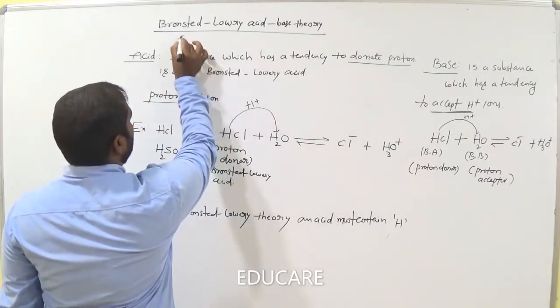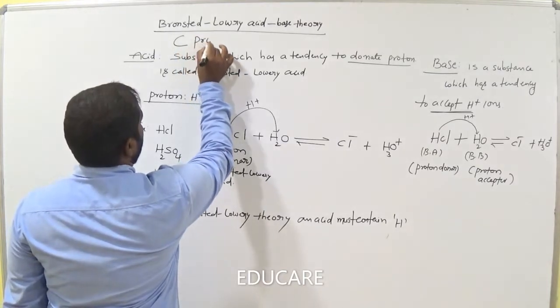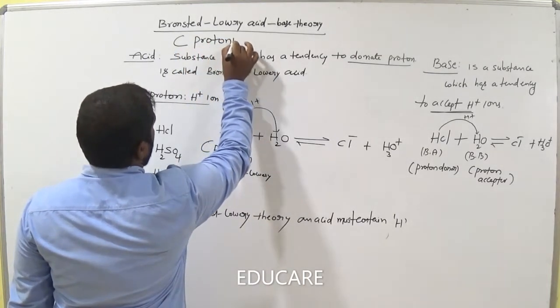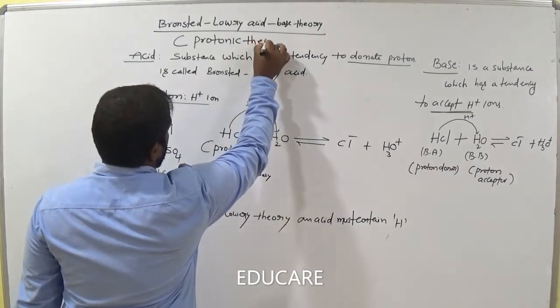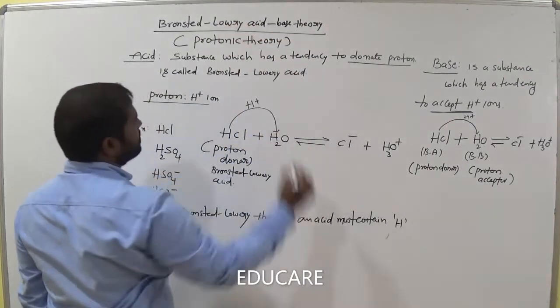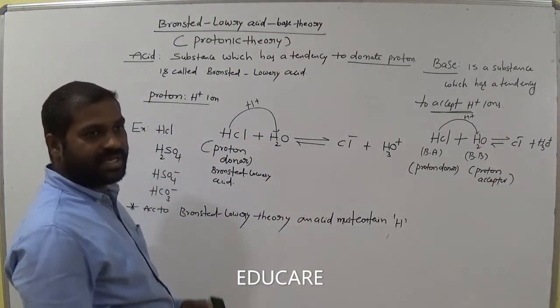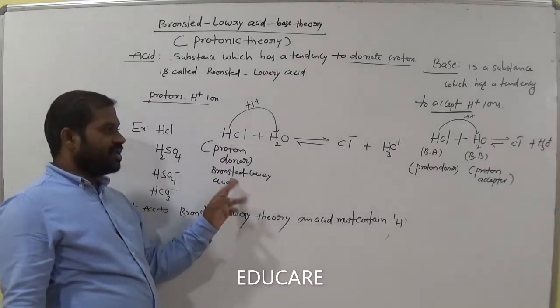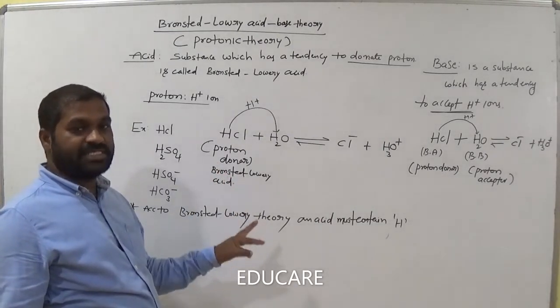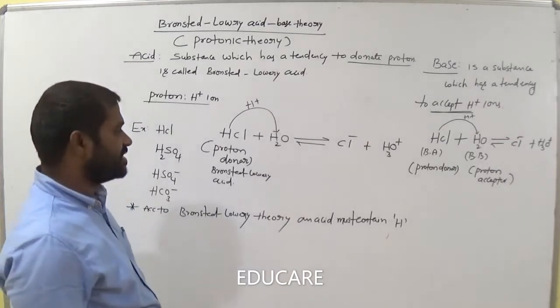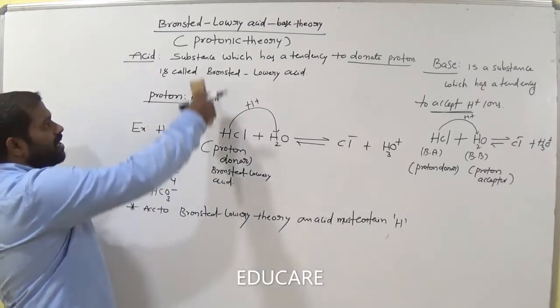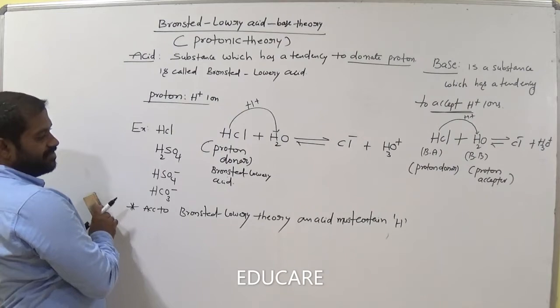So what is the other name of this? Protonic theory. Why? Because we explain the nature of the compounds, either acid or base, with respect to proton, am I right? With respect to proton. So it is also called the protonic theory. Remember this.